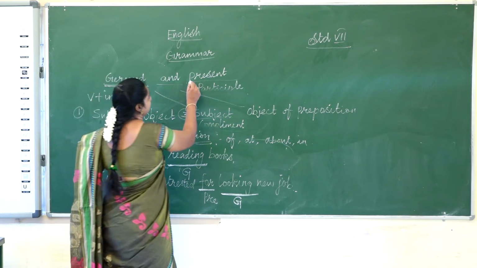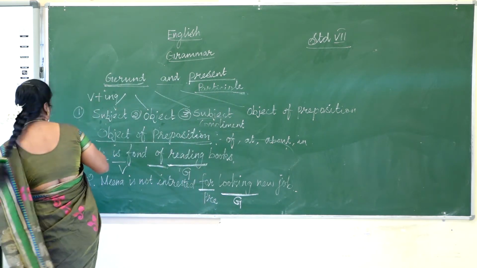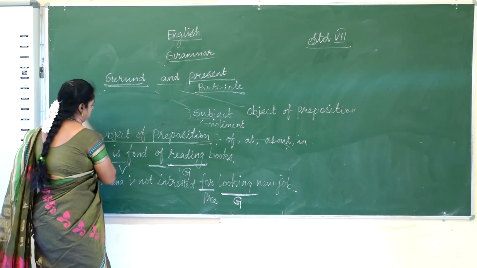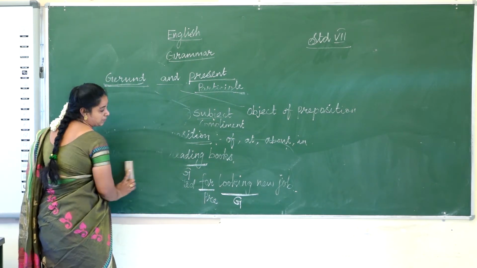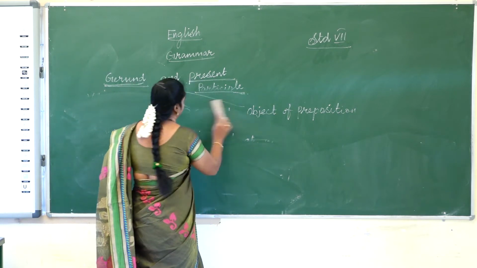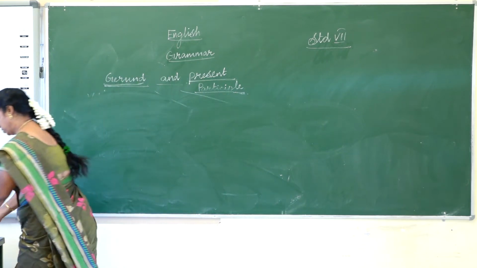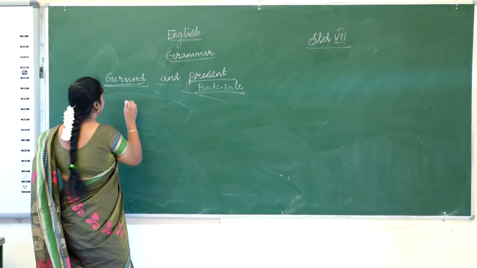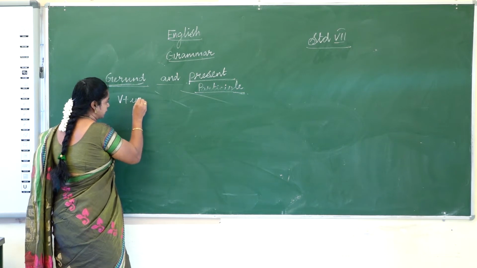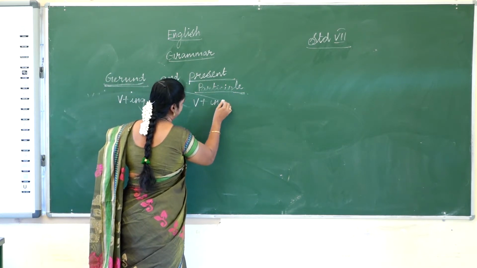So shall we see the present participle? Do you know what is present participle? The structure of present participle is also verb plus ing. So gerund is also verb plus ing form. Present participle is also verb plus ing form.